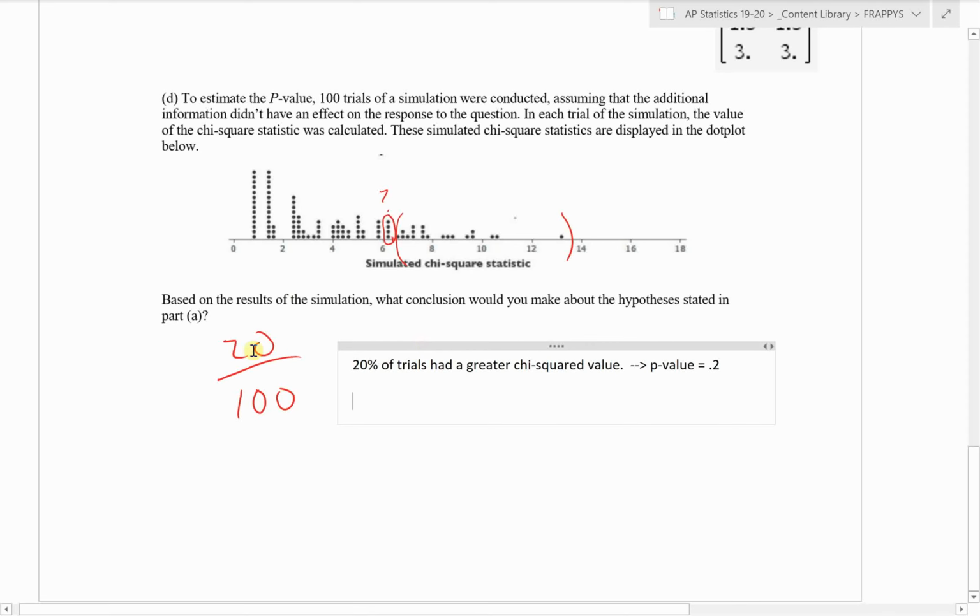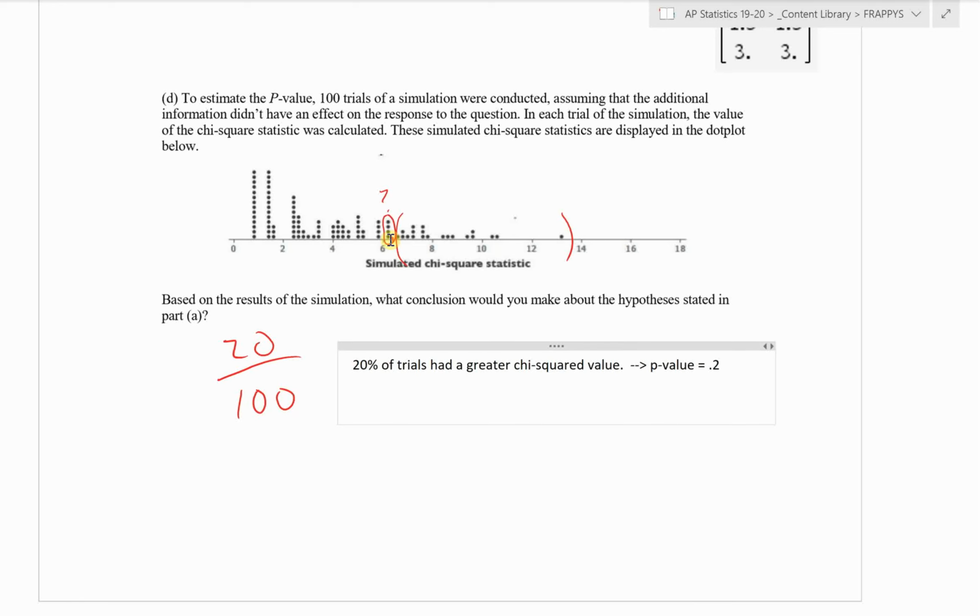That is to say, there's about a 20% chance that we would expect a chi-square value of 6.12 or greater based on random data. If there were no difference in the two distributions, there's a 20% chance of getting a chi-square as large or larger than we did in our example, which gives us a p-value of 20%.